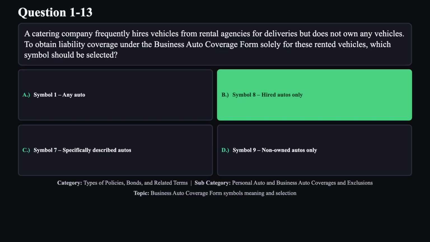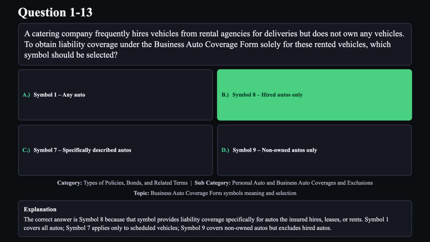The correct answer is B. The correct answer is symbol 8 because that symbol provides liability coverage specifically for autos the insured hires, leases, or rents. Symbol 1 covers all autos. Symbol 7 applies only to scheduled vehicles. Symbol 9 covers non-owned autos but excludes hired autos.